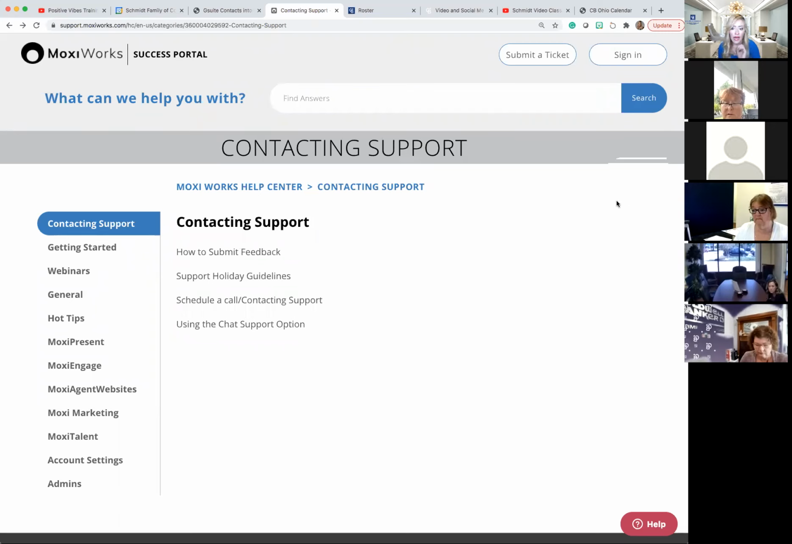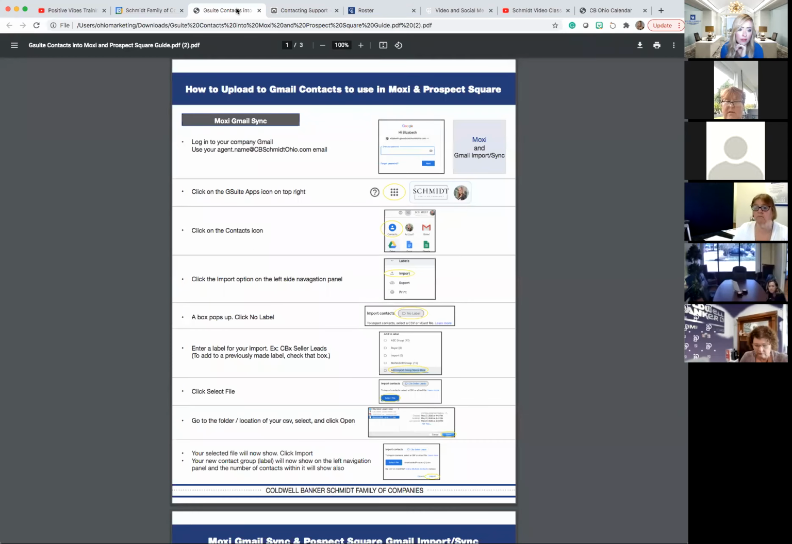So let's go ahead and jump into the chat screen here. And remember, I am going to gather all of your emails here. There's quite a few. And I'm going to get to you the one PDF that I made, which is how to get your contacts into Gmail contacts so that they sync with both Moxi and also Prospect Square, which is a marketing tool, which we do offer in our training, by the way. We cover Prospect Square. So if you're not familiar with that, please look at your state calendars in your training center, and they'll tell you exactly what day and time.